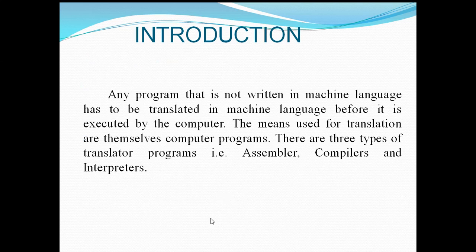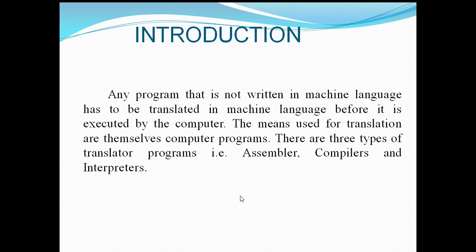Any program that is not written in machine language has to be translated into machine language before it is executed by the computer. The means used for translation are themselves computer programs. There are three types of translator program: the first one is assembler, the second one is compiler, and the third one is the interpreter. This is the introduction to the different translators and why they are required.